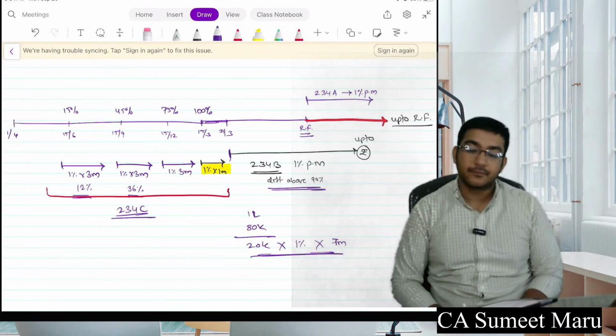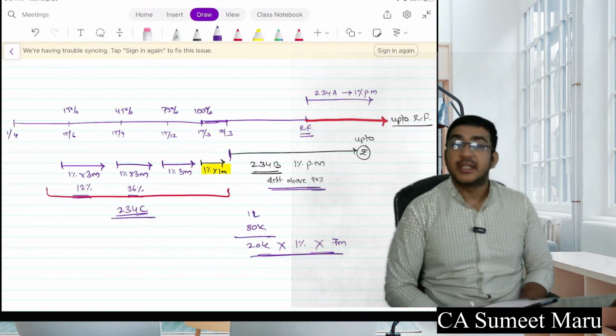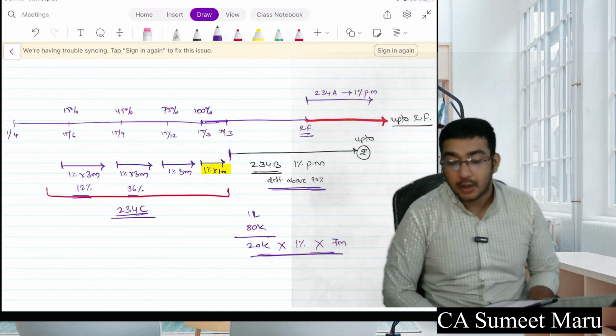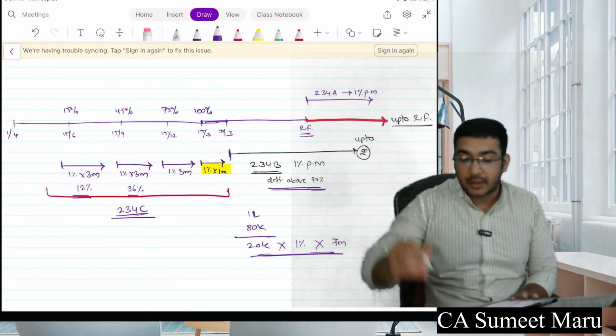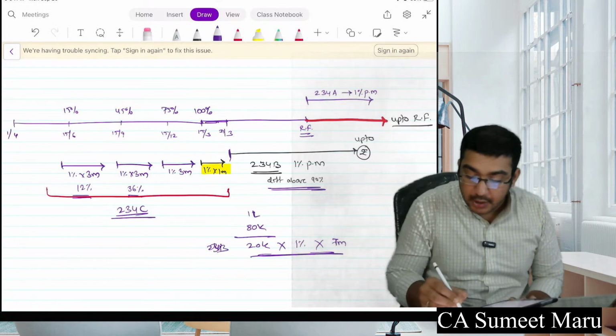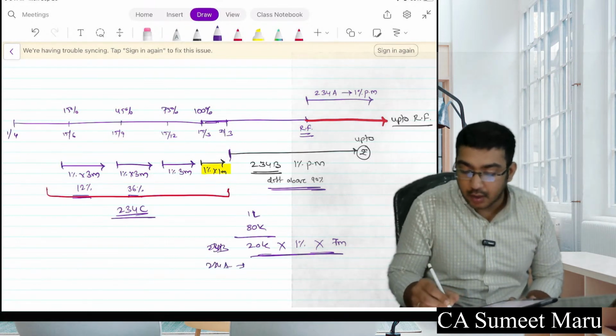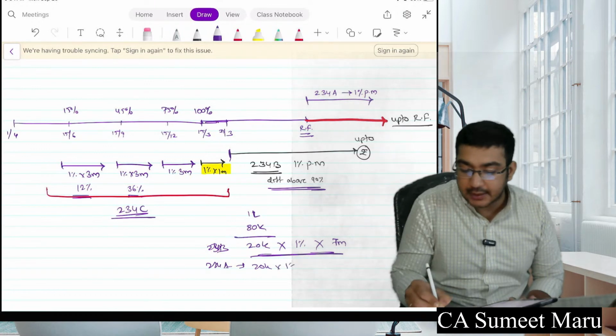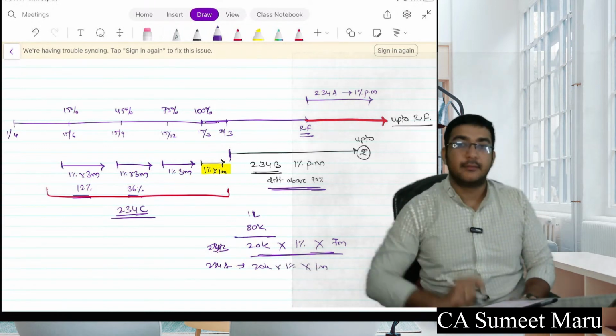Got it? The return filing date was say September. So September I have filed on October. So even here this is 234B. Even 234A will come for 20,000 into 1% into 1 month because I filed 1 day late.